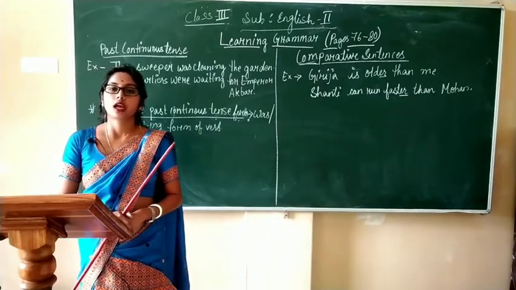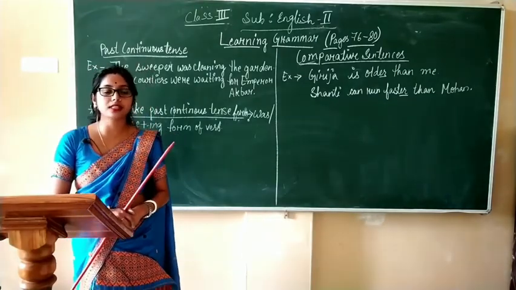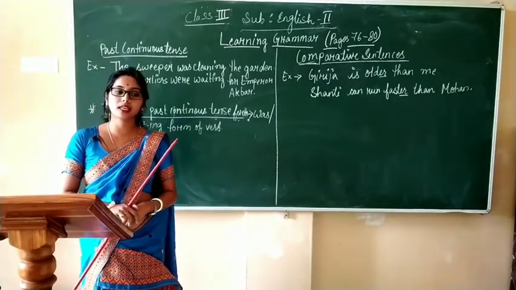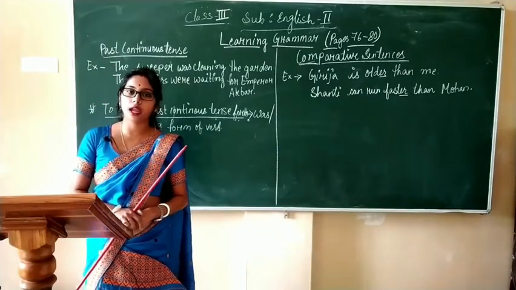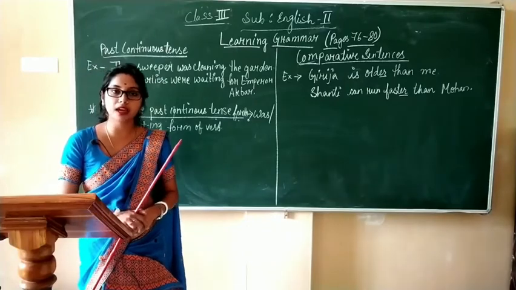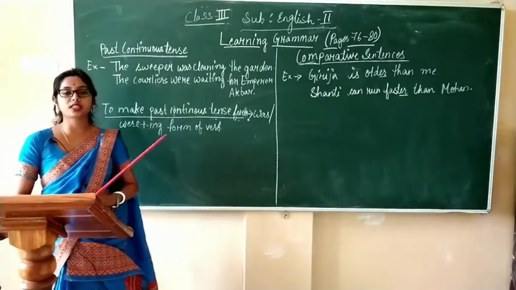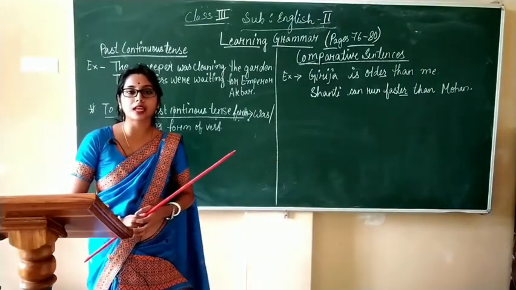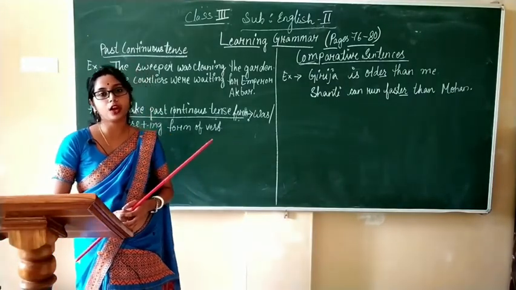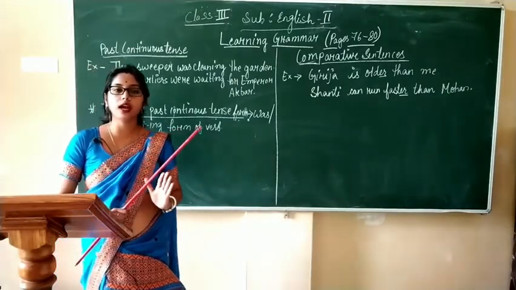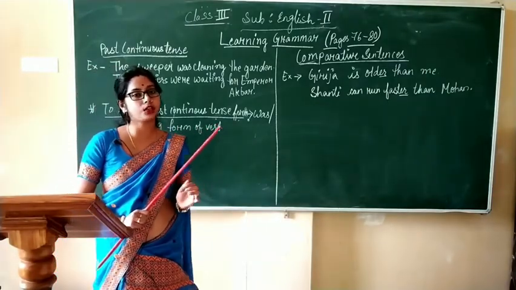So students, the past continuous tense shows an action which took place in the past and continued for a period of time. Same here, both the actions also took place in the past and continued for a period of time. Now, you have learned what is past continuous tense.